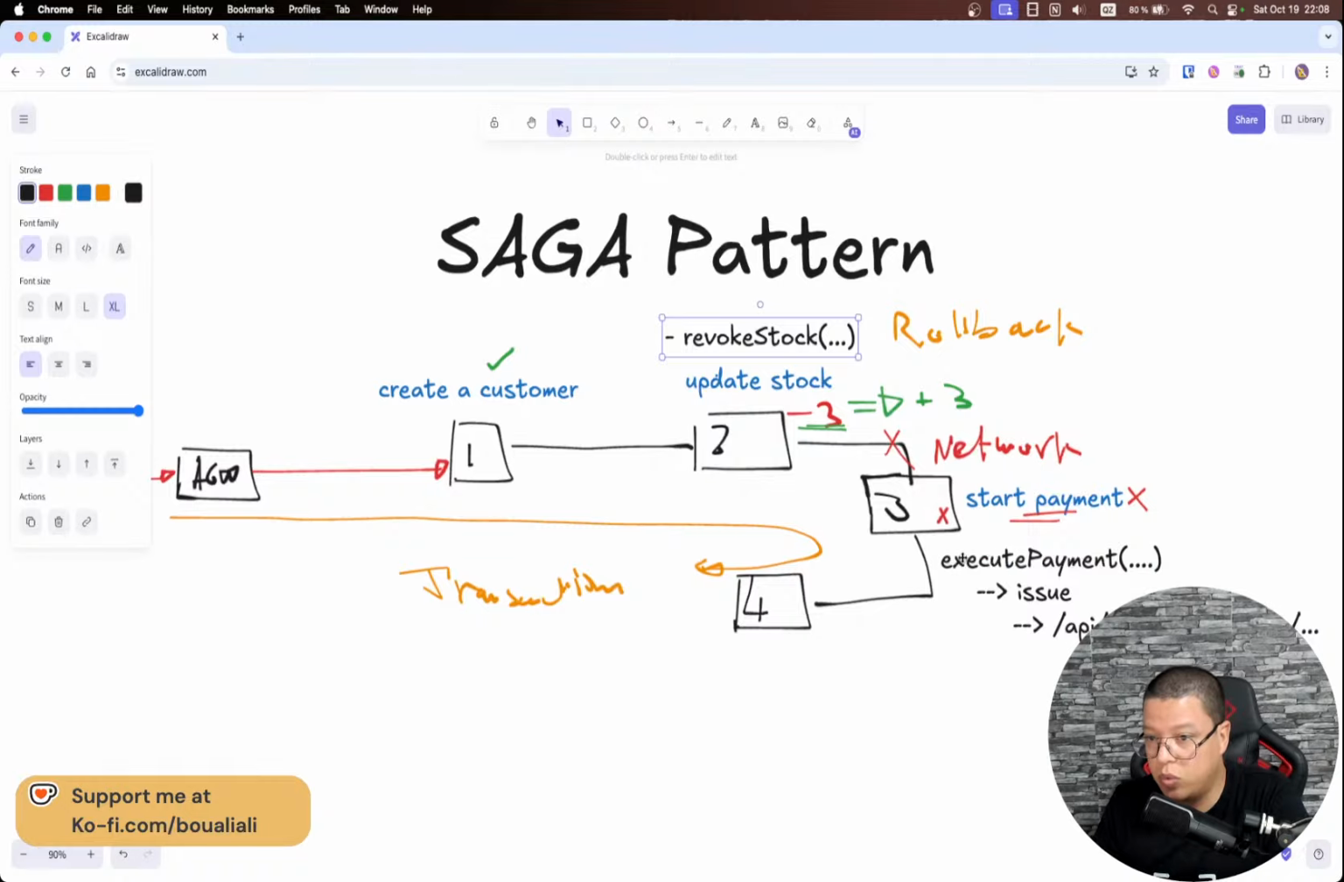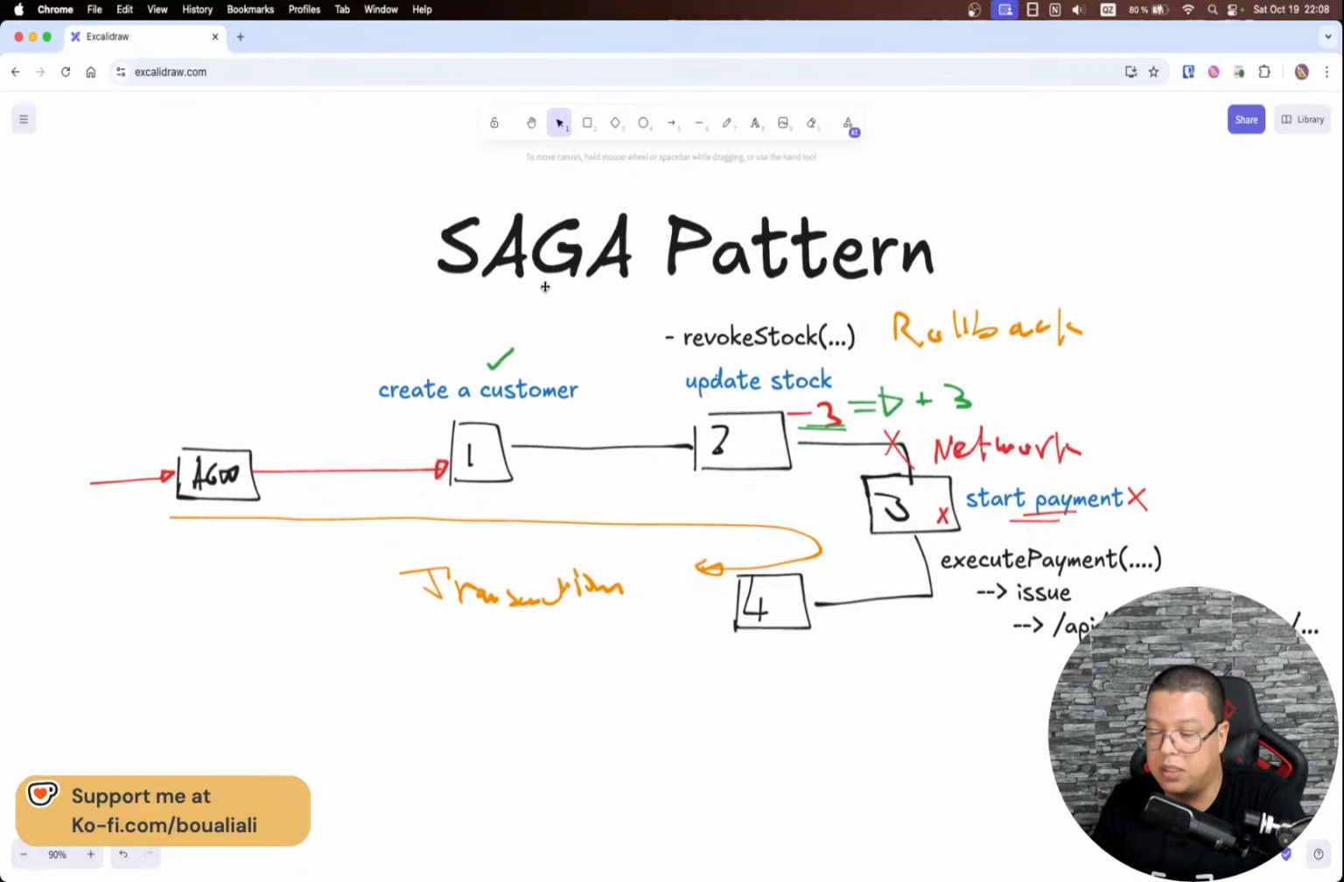As I mentioned, when I run the execute payment method, which is an endpoint, and I get an issue, I need to call another method, because before that, of course, I have updated my stock. So I need to revoke the stock, to bring back the stock. This is one way, and it's fine. It's part of the Saga pattern, one way to implement this. But imagine if we have so many microservices communicating together.